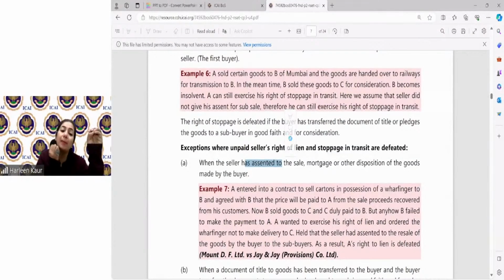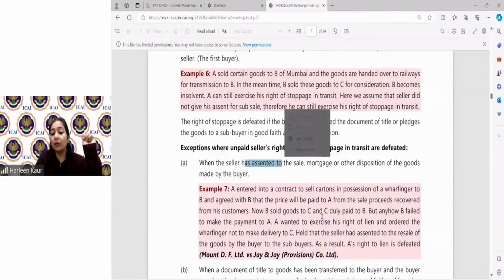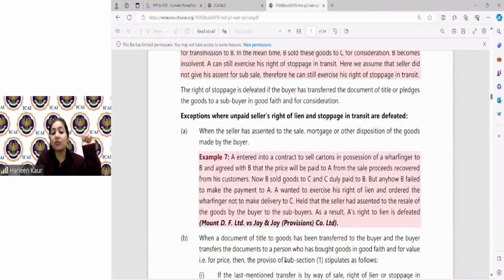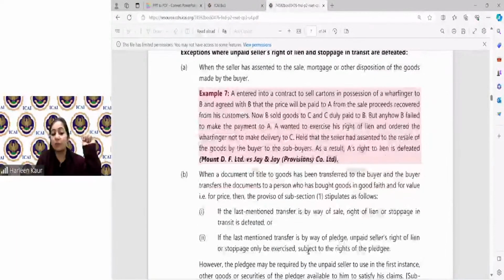It should have been the word pledge. So pledge means where you're giving my goods as a security and taking loan from the other party. And if the seller has given you the permission for this thing, then my right to lien will come to an end. Or where the document of title has been transferred and the buyer transfers it to someone who buys in good faith. Then in such a case, again, if it is happening by sale, my right to lien and stoppage in transit will come to an end. But if it is the case of pledge, then I will get all the rights of pledging.